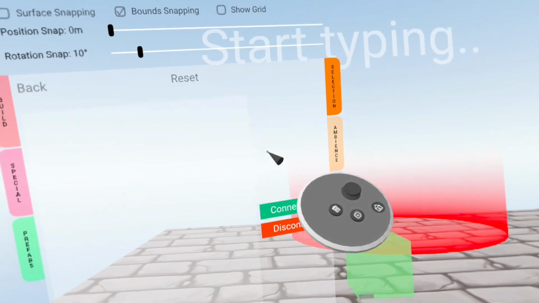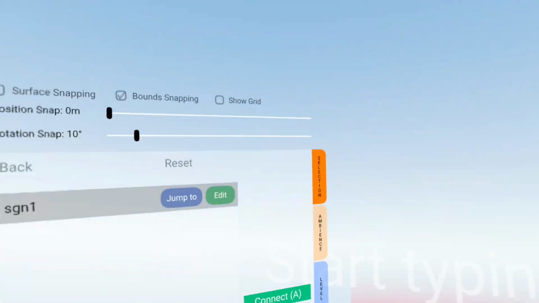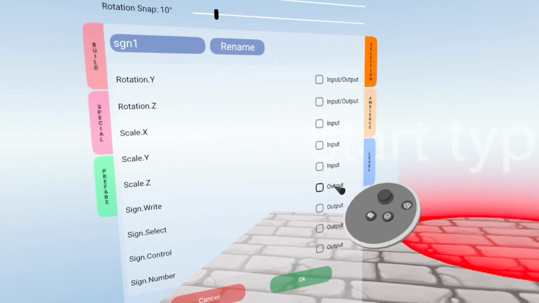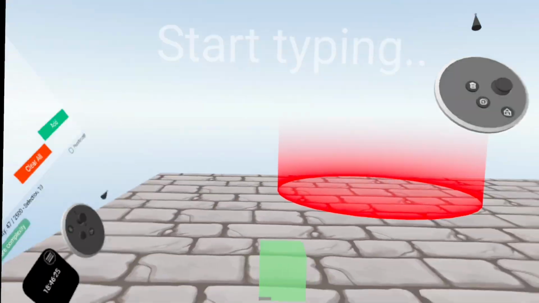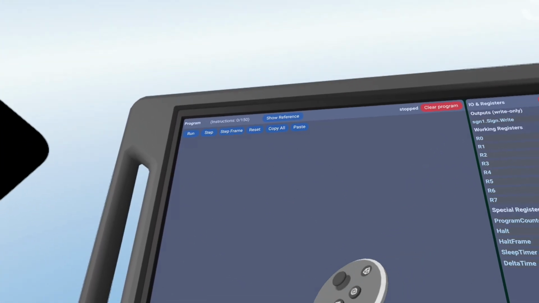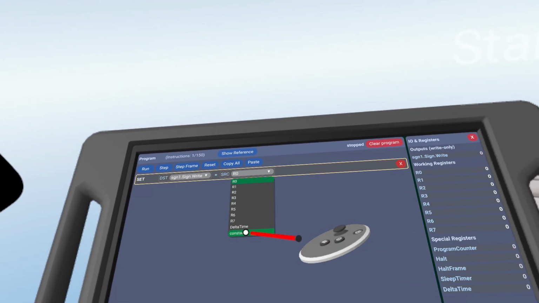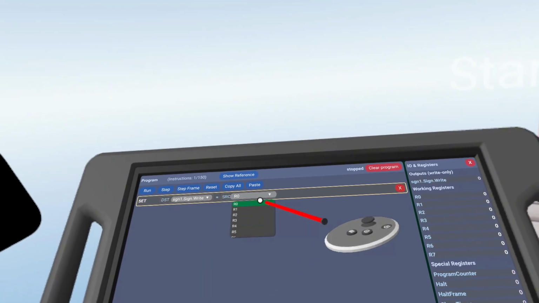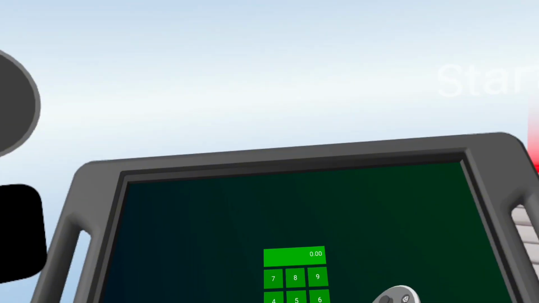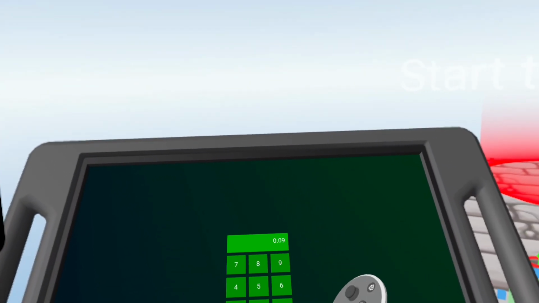And then you want to get edit connections, connect it to this, edit it, scroll down to sign right. Okay. And then you want to go back onto program. You want to add a set. You want to go here, constant. Since mine's a lowercase a, you want to put 97.